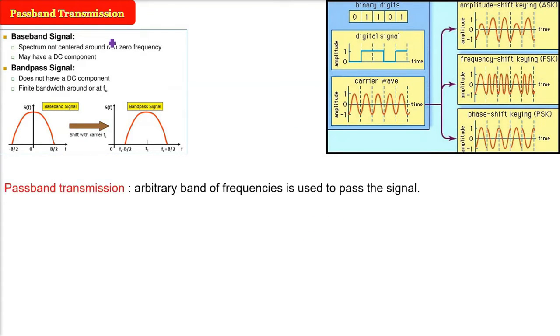Passband transmission. Passband transmission is all about arbitrary bands of frequencies. Band means the range of frequencies which is used to pass the signal. So the frequency band can be anything. This can be a band, this can be a band. That is why we say arbitrary different bands of frequencies are used to pass the signal. This is passband transmission. It is a range: different bands, different frequencies and different ranges are used to pass the signal.